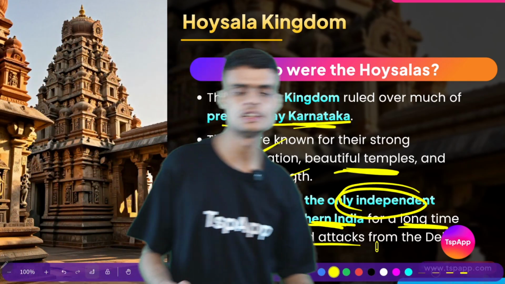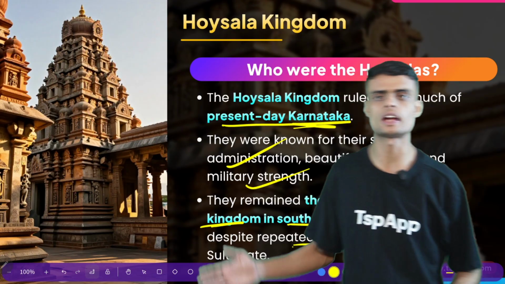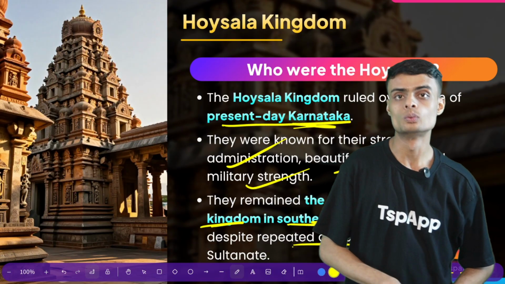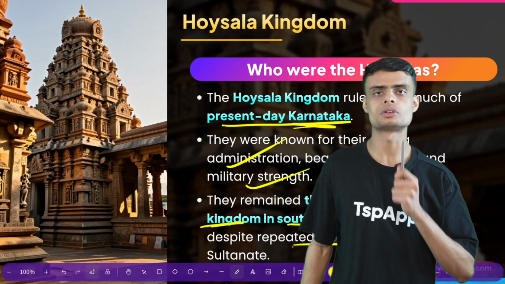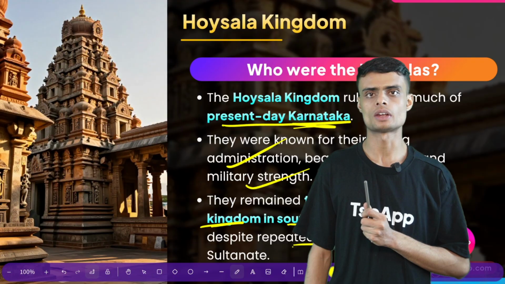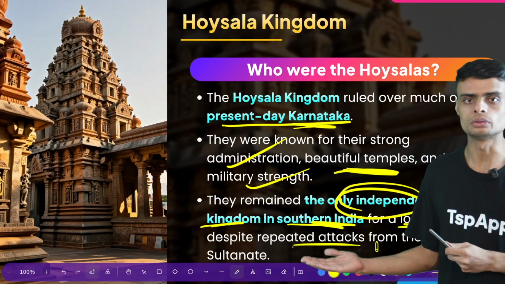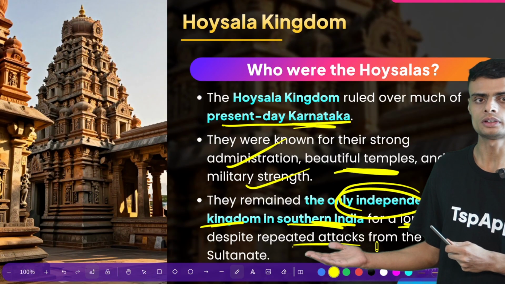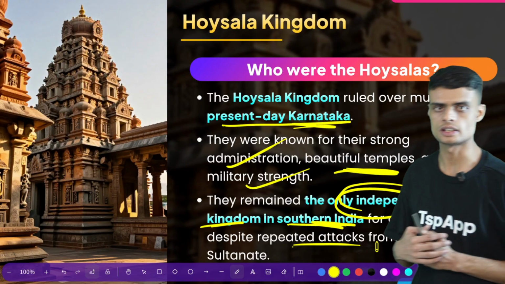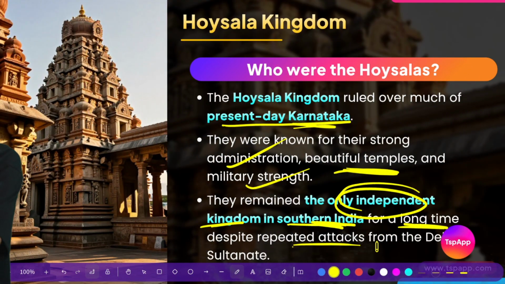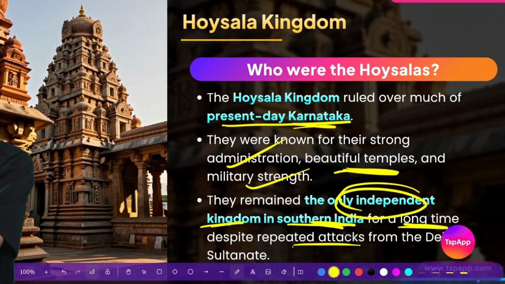Even though the Delhi Sultans were ambitious and were trying to come to the south of India to capture the kingdoms, which kingdom was there to stand on its own foot independently and in a strong position? Who would repel these people? They are the Hoysalas kingdom. So you can learn from them.